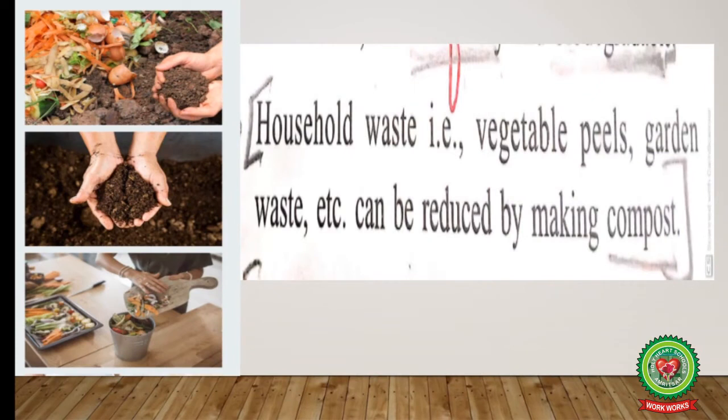Household waste, that is vegetable peels, garden waste, etc. can be reduced by making compost. Now children, what is this compost? Compost is a recycled organic matter used as a natural fertilizer mainly in organic farms. It can be done by putting the leaves, grass, food and vegetable peels into a pile and letting it decompose by the action of bacteria, fungi and other microorganisms.